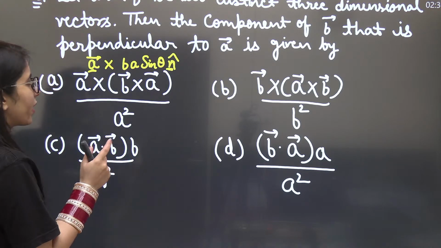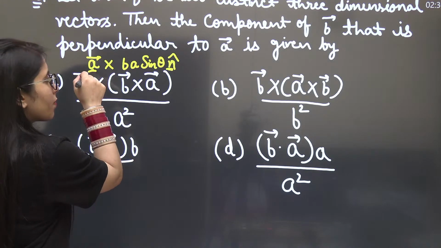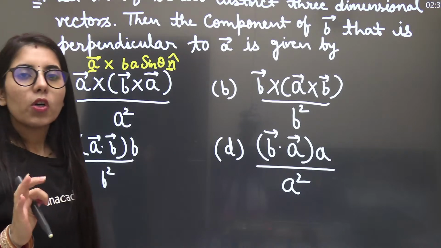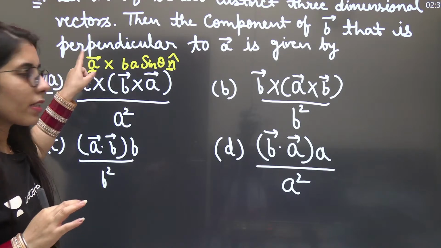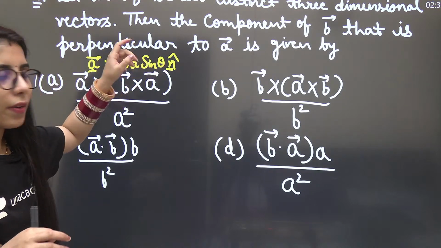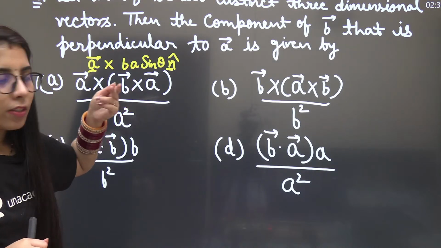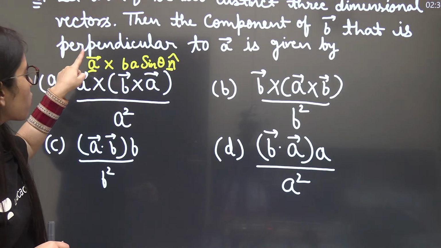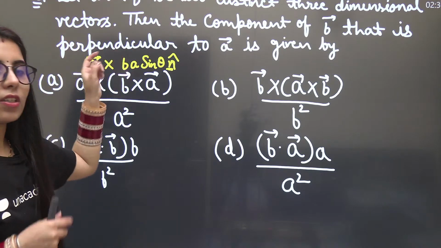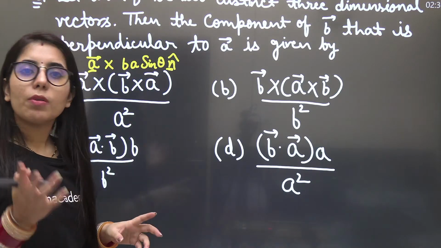What I'm going to do next is the cross product of this vector A with n. It will give you the modulus of A and the magnitude of vector n, which is 1, the normal unit vector. The new vector you get will be perpendicular.